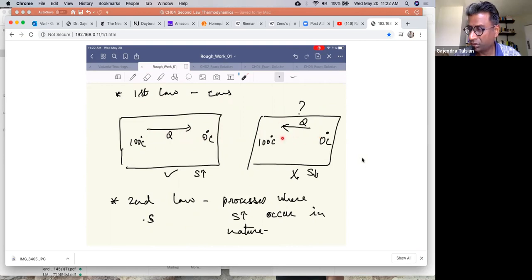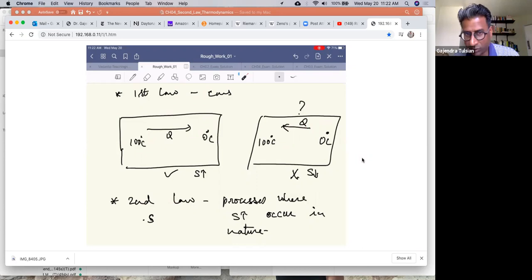Now, this is perfectly fine with the energy conservation principle, because even if heat flowed from here to there, the total energy is still the same. So the energy conservation principle is not being violated. The first law is not violated in this case, but still you never see this in nature. So the question is why? That's why you need an additional law, the second law of thermodynamics.